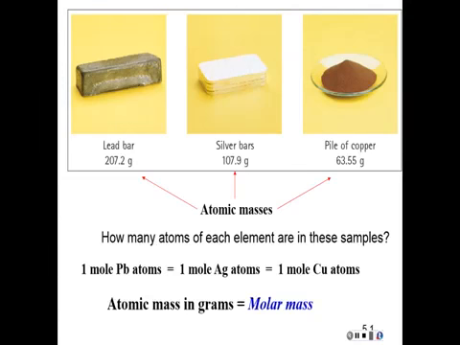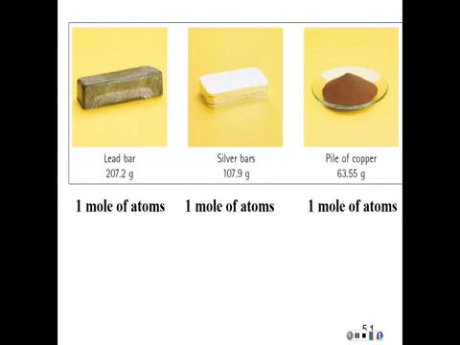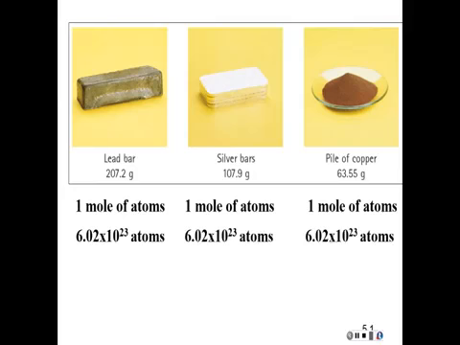Now, when we weigh out the atomic mass in grams, we're going to call that the molar mass, because that's the mass of 1 mole. So if we go back and look at that same diagram now, we have the lead, the silver, and the copper, and we said we have 1 mole of atoms of each of them. This is how many atoms we would have of each one, exactly the same number, and this is a phenomenal number.